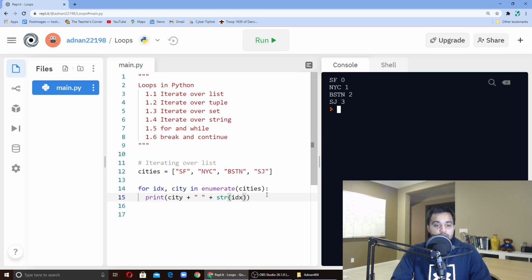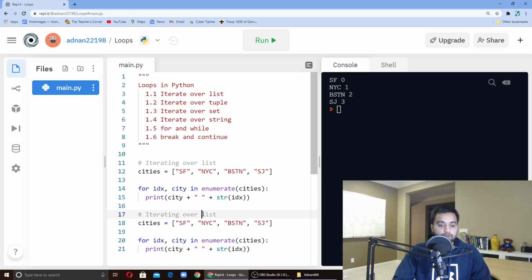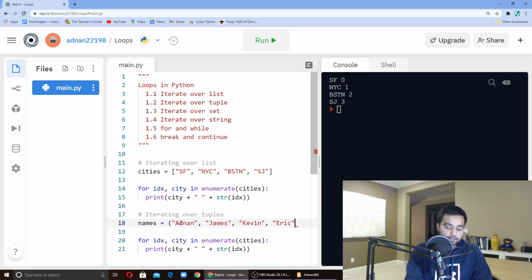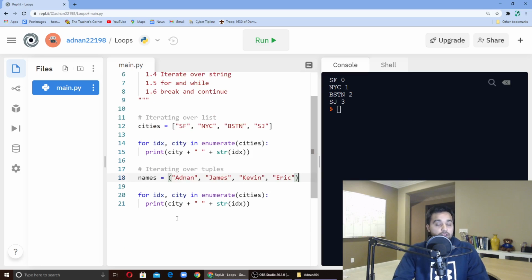Now let's go over tuples. Same thing, iterating over tuples. We can just switch it. Let's say names: Adnan, James, Kevin, Eric. I just thought of random names off the top of my head. And same thing, I can iterate over the names.